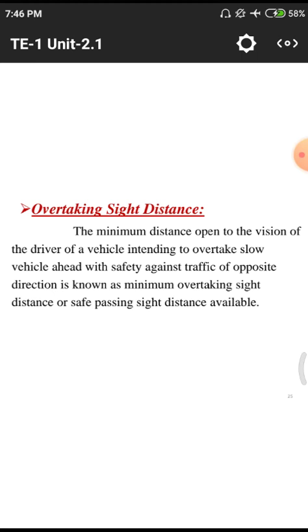The minimum distance open to the vision of the driver of a particular vehicle intending to overtake a slow vehicle ahead, with safety against traffic of the opposite direction, is known as the minimum overtaking sight distance or safe passing sight distance of the vehicle. In this entire five-line paragraph we have overtake slow vehicle ahead. That means whatever vehicle we are observing, we need to overtake it by increasing our vehicular speed while using these traffic rules.